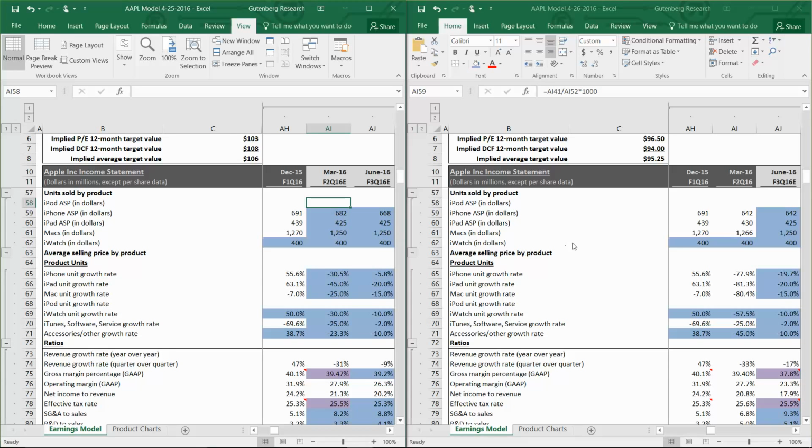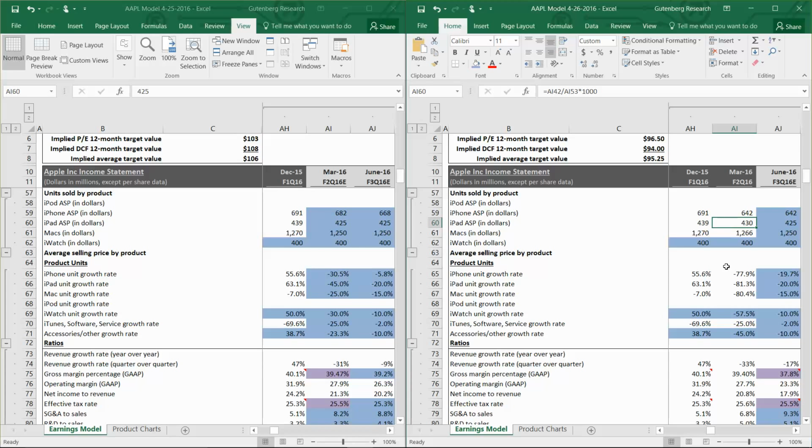Then if we take a look at the Macs, that's not a bad figure there. We were looking at $1,250 per Mac computer. It came in at $1,266. So not a big move there. And then for iPads, we were looking for $425 per iPad. It came in at $430.